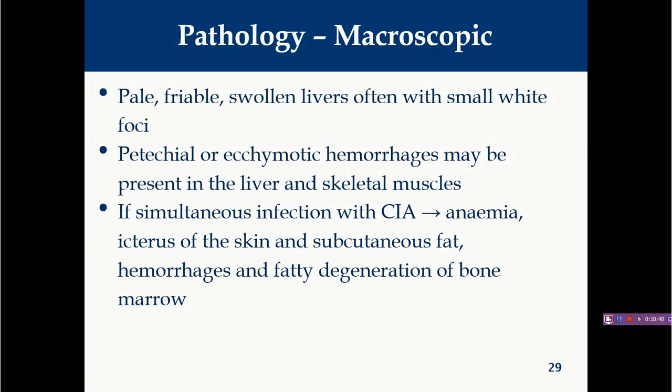You will also find some petechial to ecchymotic hemorrhages in the liver and skeletal muscles. And generally, as we have discussed, if there are secondary infections like chicken infectious anemia virus or infectious bursal disease, in that case you will find the gross pathology of that particular disease. Like in case of chicken infectious anemia virus, we will find typical atrophy of the thymus, as well as loss of red color of the bone marrow, which is entirely replaced with fatty tissue.